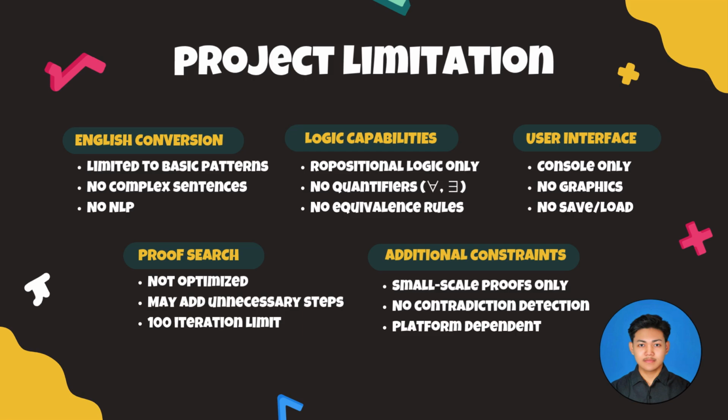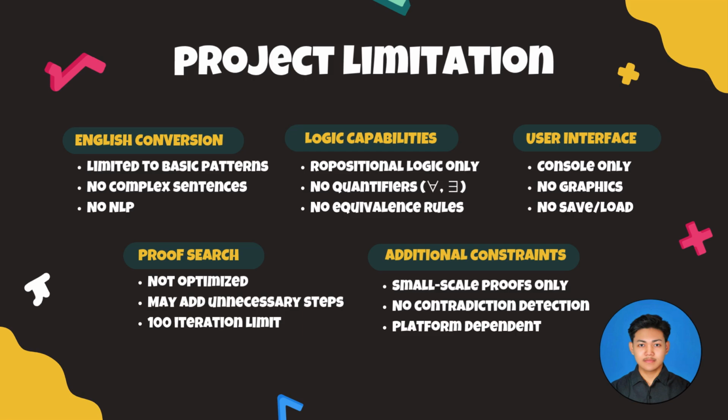Next, we have proof search. This means it may add unnecessary intermediate steps to the proof, and it cannot find the shortest or most elegant proof. We also limited it to 100 iterations to prevent infinite loops, which means very complex proofs might not be found. Number 5, we have additional constraints.